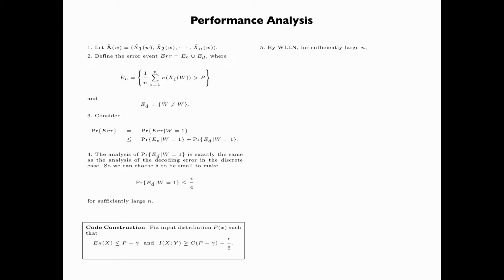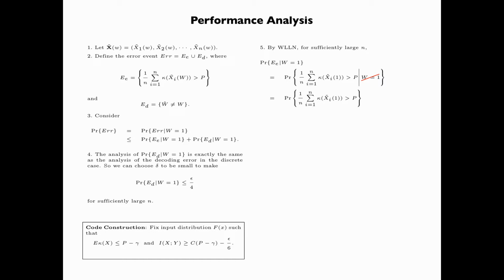We are now going to apply the weak law of large numbers to analyze the probability of the event E_E conditioning on W equals 1. This is the probability that the first codeword in the codebook violates the input constraint, conditioning on W equals 1. Since the choice of the message is independent of the code construction, we can remove the conditioning on W equals 1.